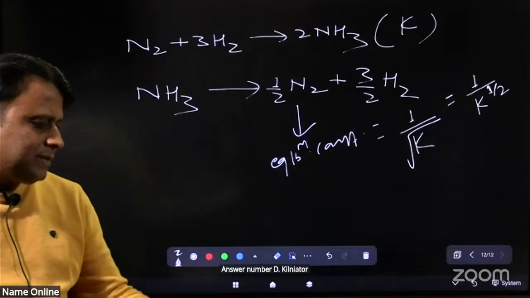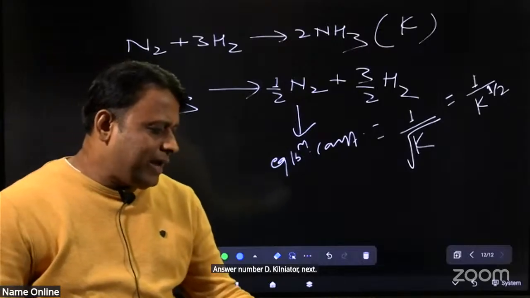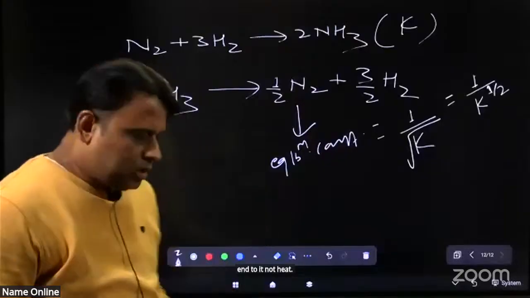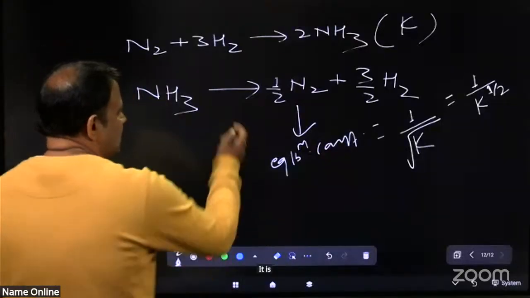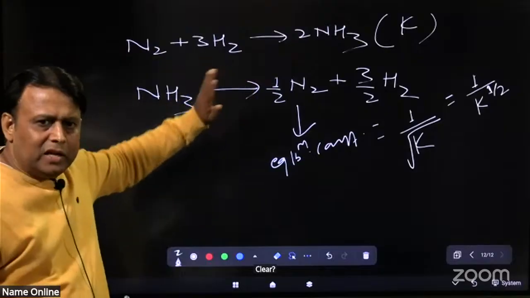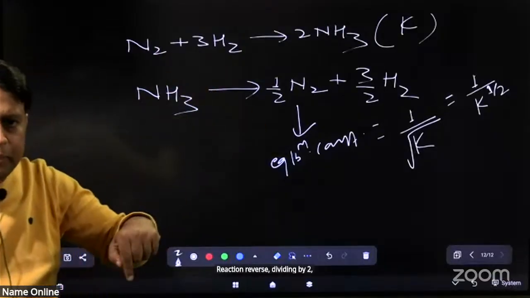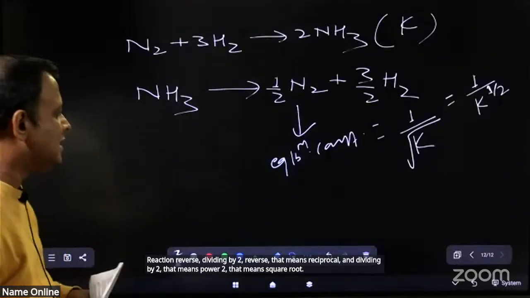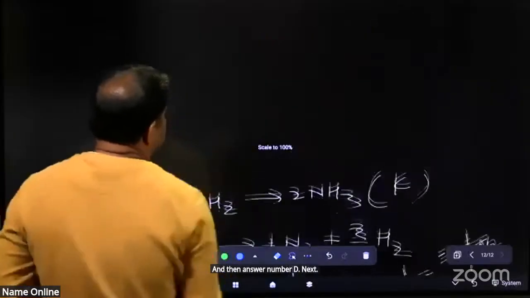Clear? Next. For the reaction N2 and so on, the reaction is reversed and divided by 2. Reverse means reciprocal, and dividing by 2 means power half, that means square root. And hence the answer is number D. Next.